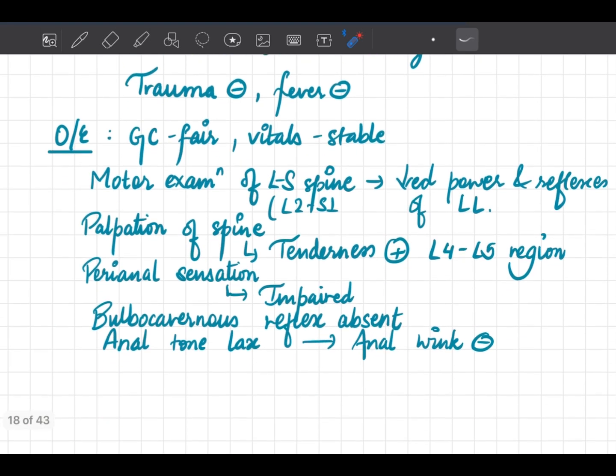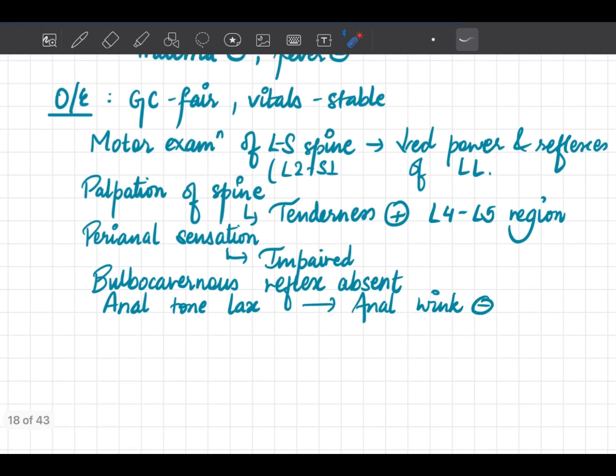On examination, his general condition was fair and his vitals were stable. On motor examination of the lumbosacral spine from L2 to S1, there was decreased power and reflexes of the lower limb. On palpation of the spine, there was tenderness over the L4-L5 region and his perianal sensation was impaired. Bulbocavernous reflex was absent and his anal tone was lax with absent anal wink. So what do you think this gentleman has?